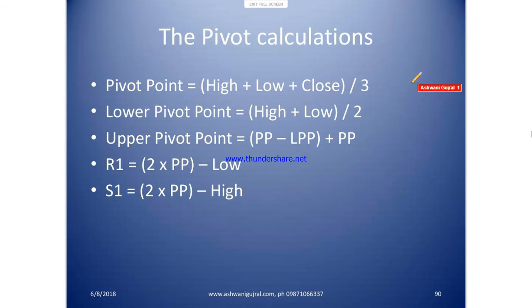Now these are pivot conditions, nothing fancy. Basically, Frank Ochoa has added the lower pivot point and the upper pivot point. The rest of the equations are the same and they are all available freely on the internet. The idea is not to know the calculation. We have also given you a spreadsheet which you can learn to update every day. Every day you will have new levels.